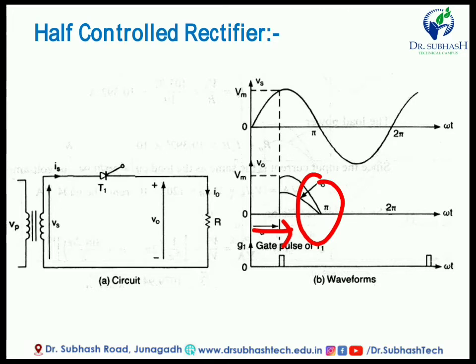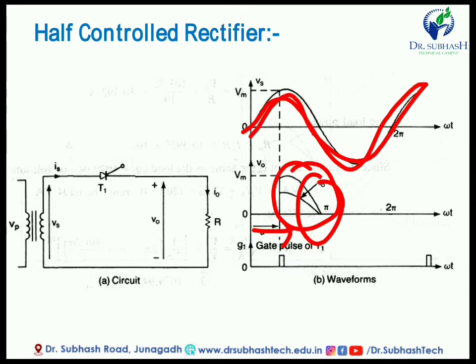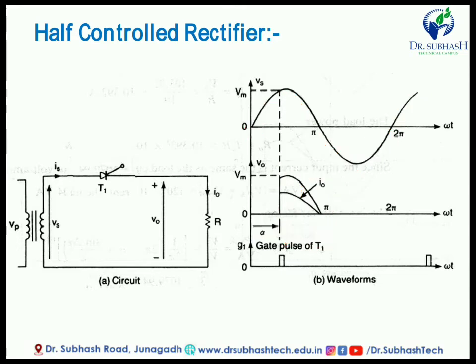This is our input signal, a sine wave, and this is our output signal. The output signal is controlled in the positive half cycle, while the negative half cycle is not in the output side, so it is known as half controlled. Only the positive half is controlled, and the negative portion of the signal is not in our use, because we have to convert the AC supply to DC.